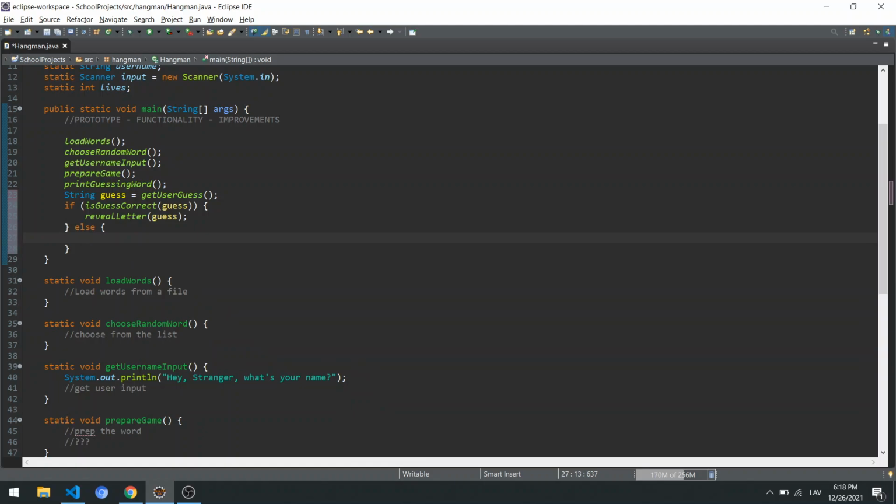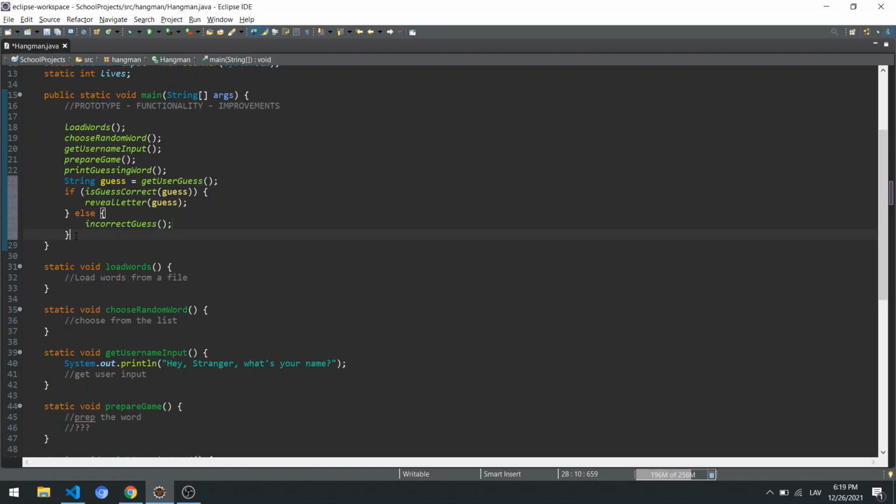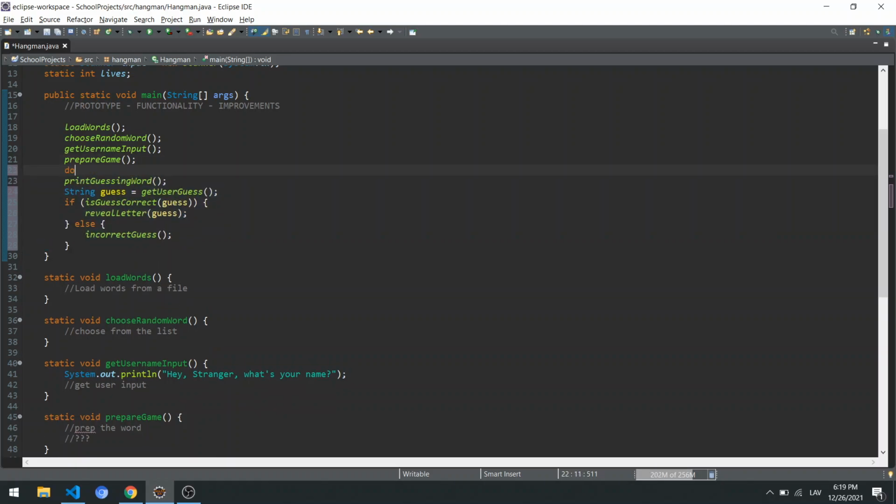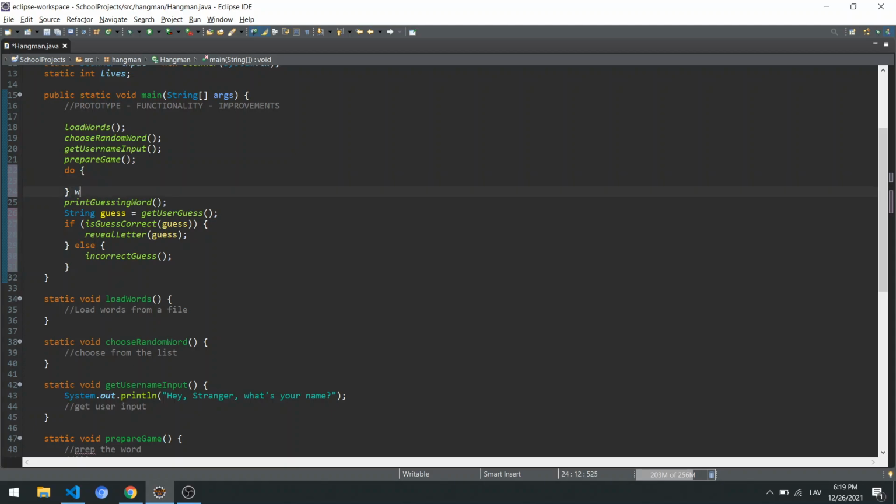If not, then we're going to say that's an incorrect guess or remove alive, or we can change this method name. Maybe it's not the best as well. After that, we needed to let the user guess again. So we're probably going to have these things inside a loop. So we can start with the do while loop, which is a pretty good one for this idea.